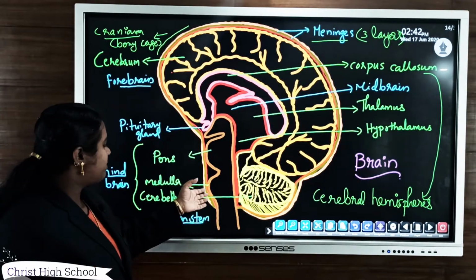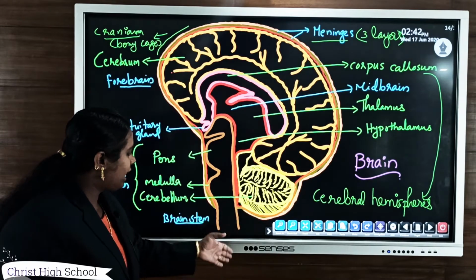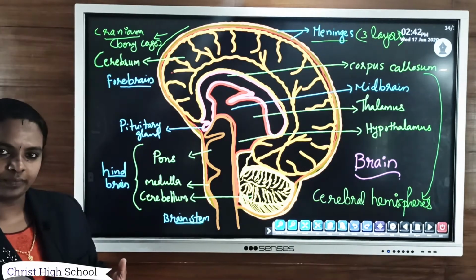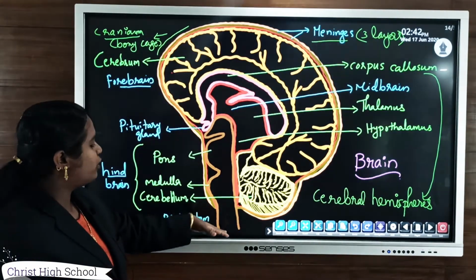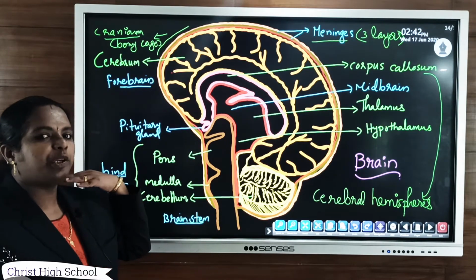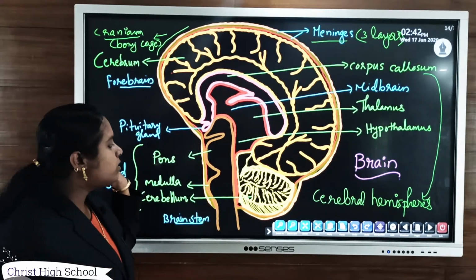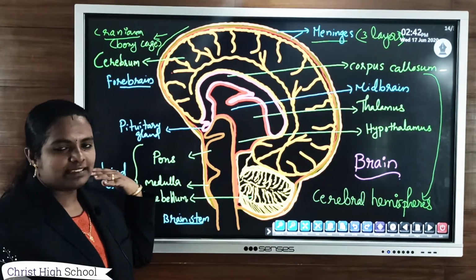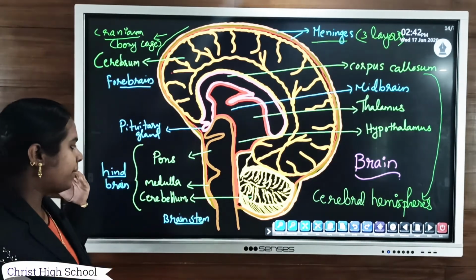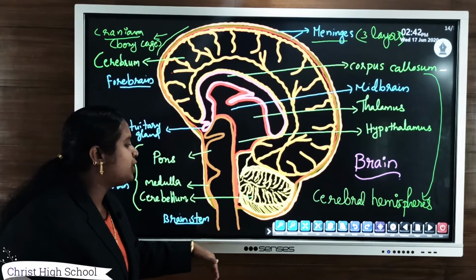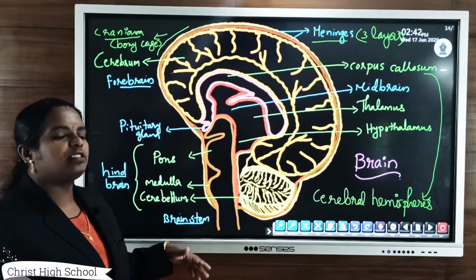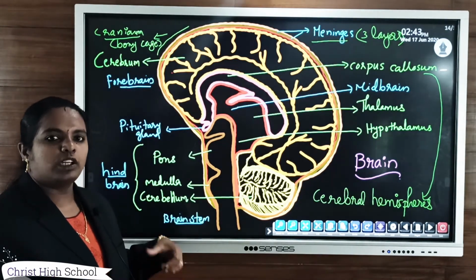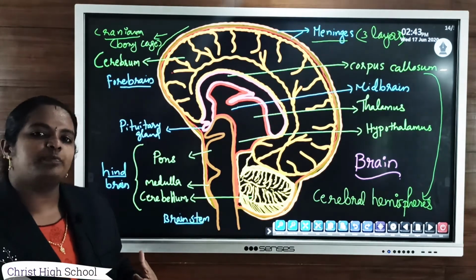And this medulla oblongata continues downward as the spinal cord. So the lowermost part of the medulla continues downward through the backbone, along almost all the part of the backbone, as a long tube, a cord-like structure which extends from the medulla through the backbone, and it forms the spinal cord.